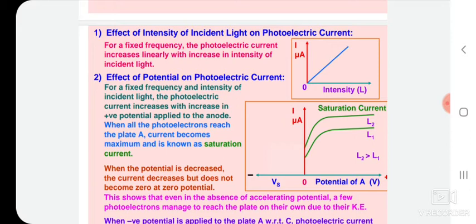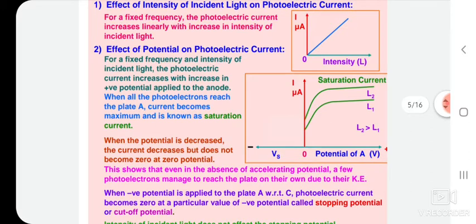When the potential decreases, the current decreases but does not become zero at zero potential. This shows that even in the absence of accelerating potential, a few photoelectrons manage to reach the plate on their own due to their kinetic energy.